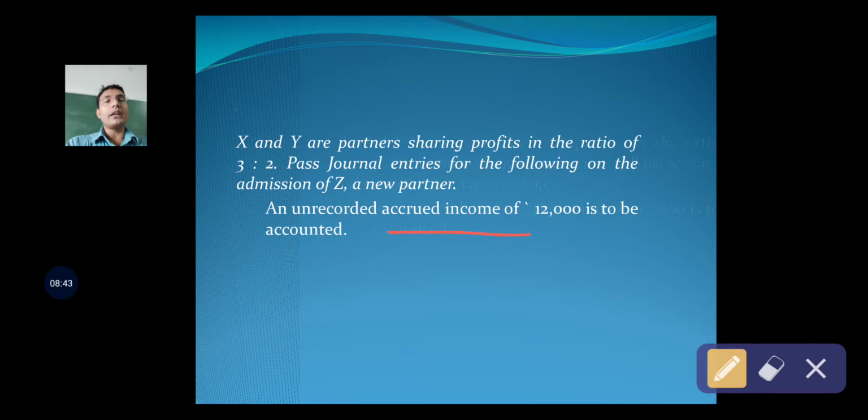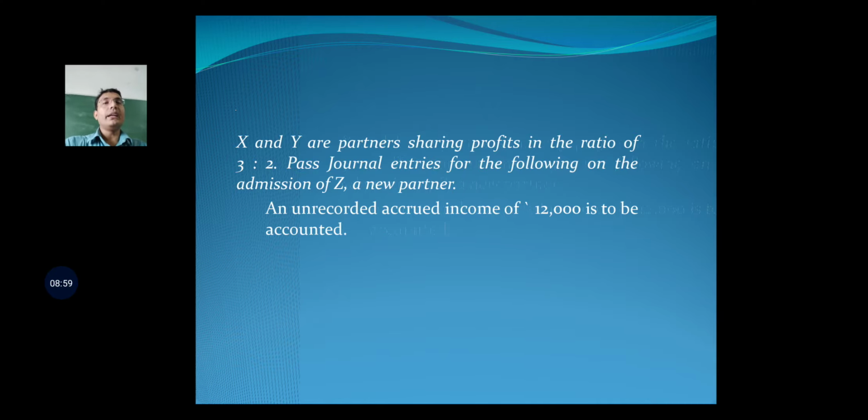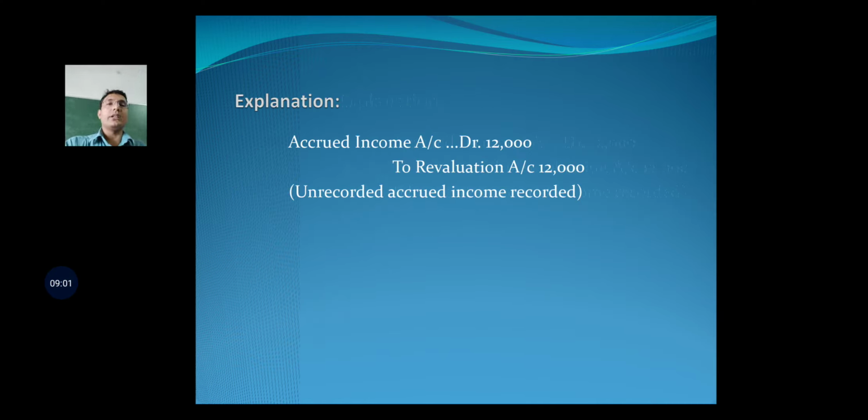Therefore, it is a case of unrecorded asset, and whenever an unrecorded asset is recorded, that particular asset is to be debited. Therefore, accrued income will be debited by rupees 12,000, and it is a gain for the firm. Therefore, revaluation account will be credited by rupees 12,000. So the journal entry would be accrued income account debit to revaluation account.